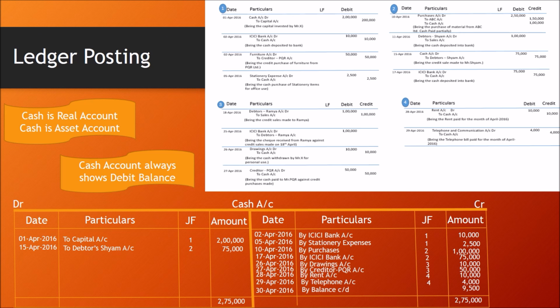These are the points which you need to remember. Cash account is a real account and an asset account. Always the cash account shows a debit balance or zero balance. Remember, any account can show zero balance, but if it is not zero, then the cash account will show a debit balance.